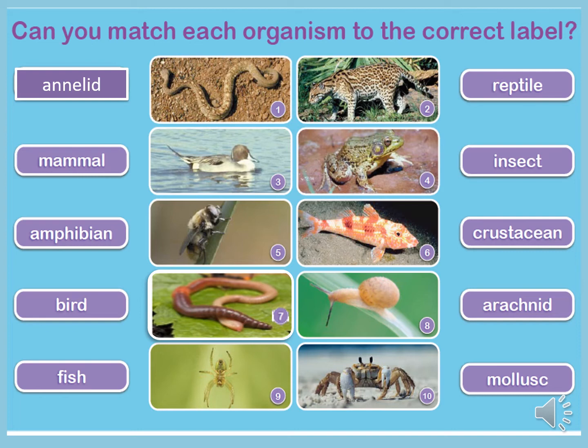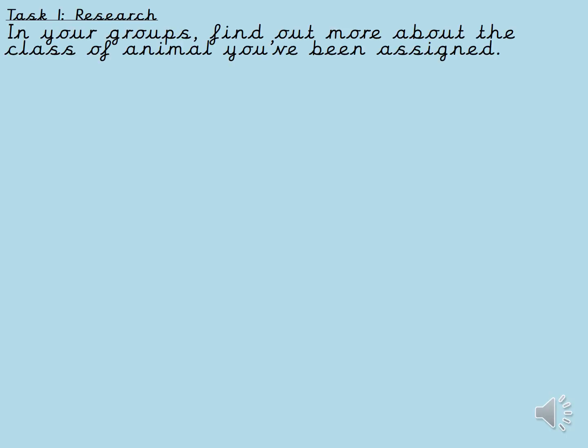Okay, everybody, so our science for today and tomorrow. If you remember on Monday, we talked about the 10 different classes of animals, so you can see them on screen at the moment, and we then got ourselves into groups where you were asked to find out more about the class of animal that you've been assigned to. If you've forgotten which class of animal you were assigned to, there is a link on the work for today that you can access to find out whether you're doing reptiles or mammals or so on.